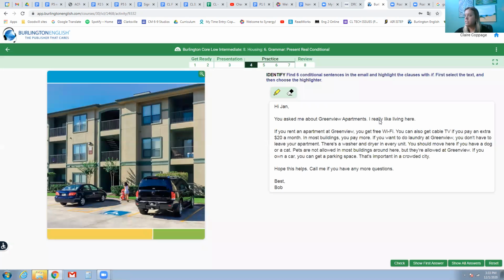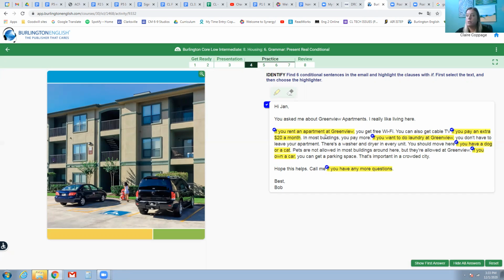There are 6 conditional sentences in this email, and we know where they are because they use the word if. Let's go ahead and highlight those. I'll read it out loud first, and then you can pause the video and try reading out loud for pronunciation practice on your own. Hi, Jan. You asked me about Greenview Apartments. I really like living here.